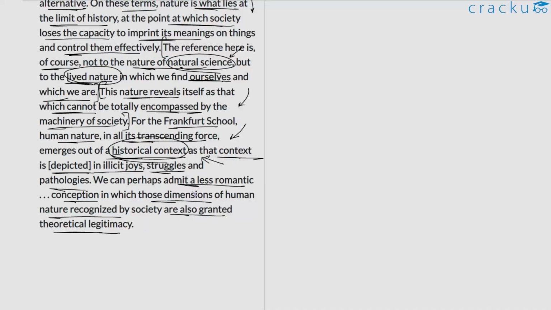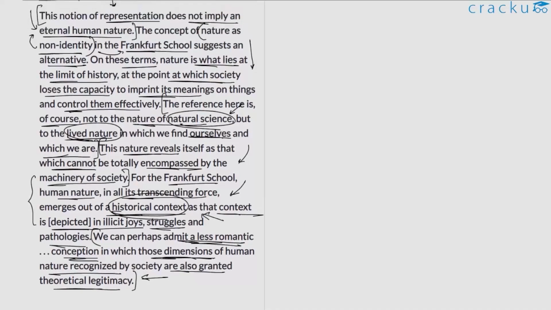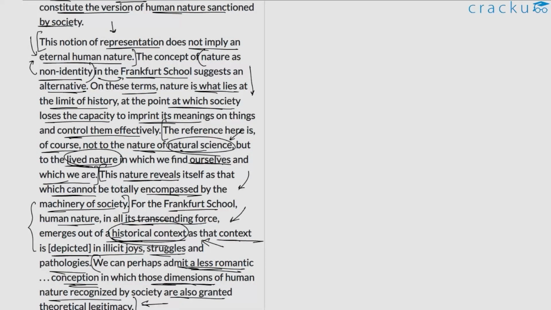We can perhaps admit a less romantic conception, in which these dimensions of human nature are recognized by society. Okay, basically what is being said in this part is that this particular claim by the Frankfurt School might sound quite idealistic or quite romantic. So maybe there might be a more realistic version of this, but that realistic version might also hold true. So in a way, the author is just trying to showcase this point, that this idea of technology representing certain human interest or certain human nature is valid enough.